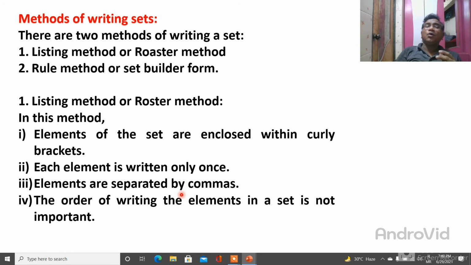Suppose you want to write the natural numbers 1 to 10. It is not necessary to write 1, 2, 3, 4, 5, 6, 7, 8, 9, 10. You can write it this way: 9, 5, 6, 8, 10, 2, 3, 4. This means order is not important. You can write it any way. This is the main thing.